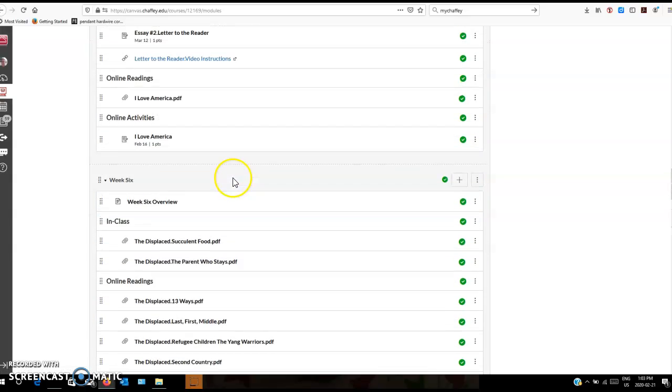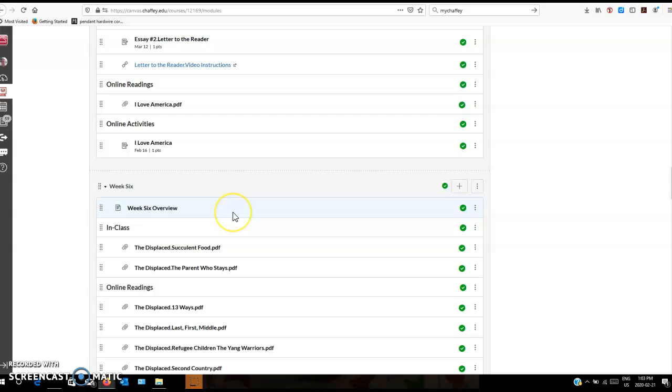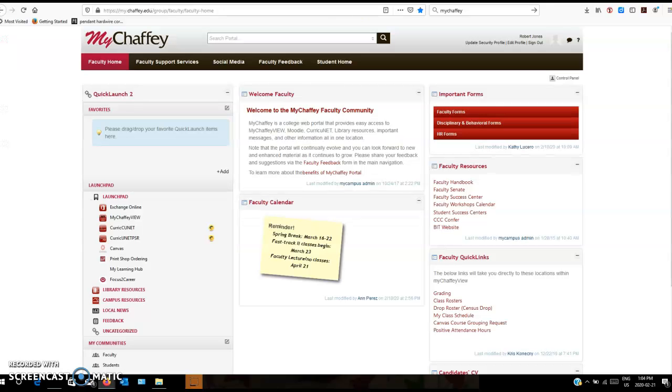However, there are a few that I have not linked, that we're not looking at officially through the class. So if you wanted to look through the rest of the collection, it's very easy. What you can do is go to your My Chafee portal. I've already logged in. You'll need to log in, of course. Come down here to Library Resources, down in the Launchpad area over here. So click on Library Resources.